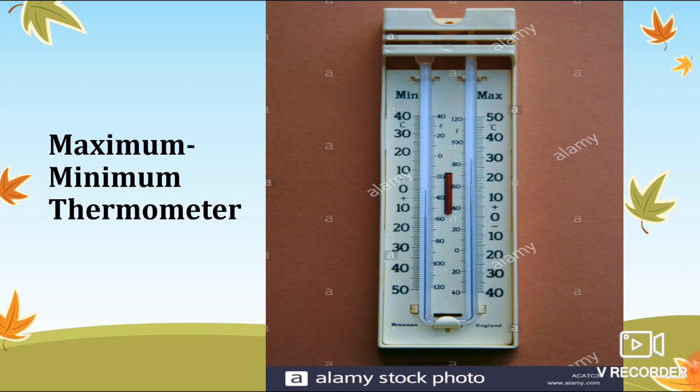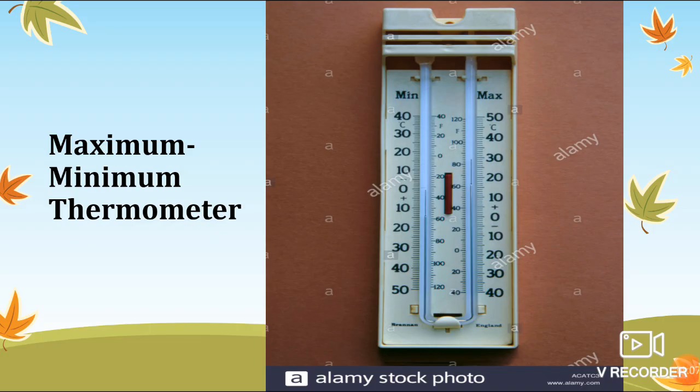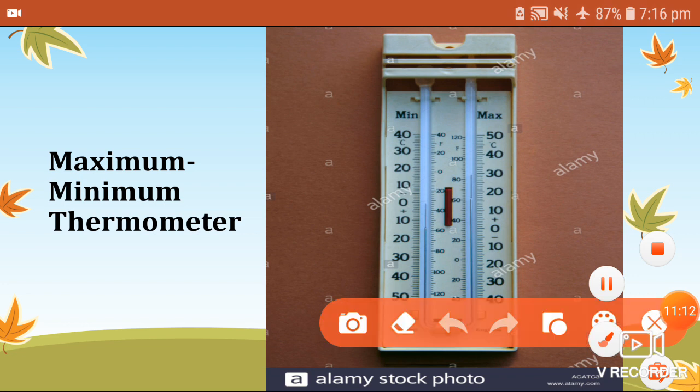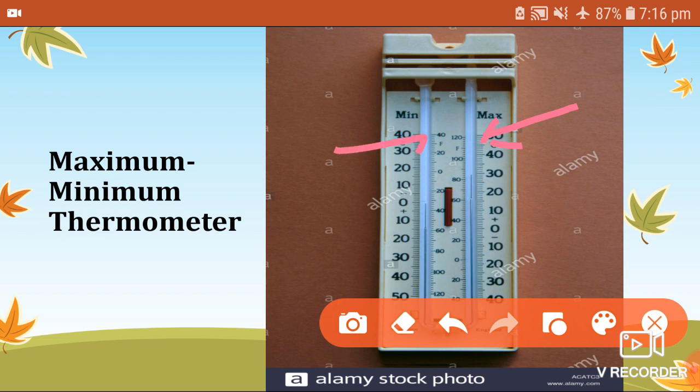So this is what the minimum maximum thermometer is, where we can see the portion where you are getting alcohol. This is the place that is filled with alcohol. You know, normally alcohol is colorless, so sometimes in a few companies you will get alcohol filled along with some color. In that case you will get a clear idea.